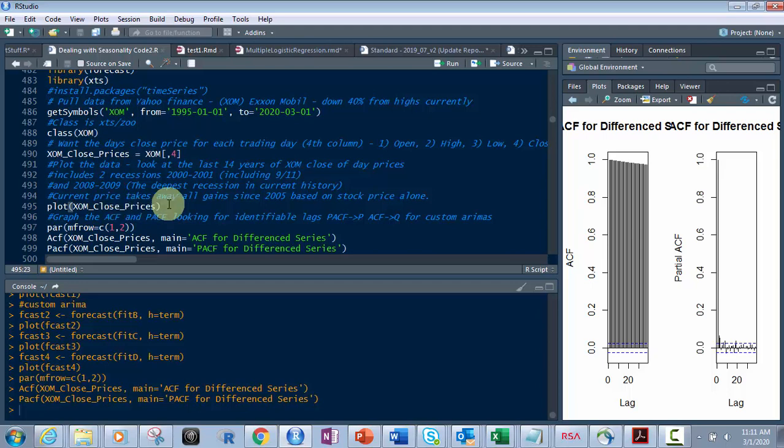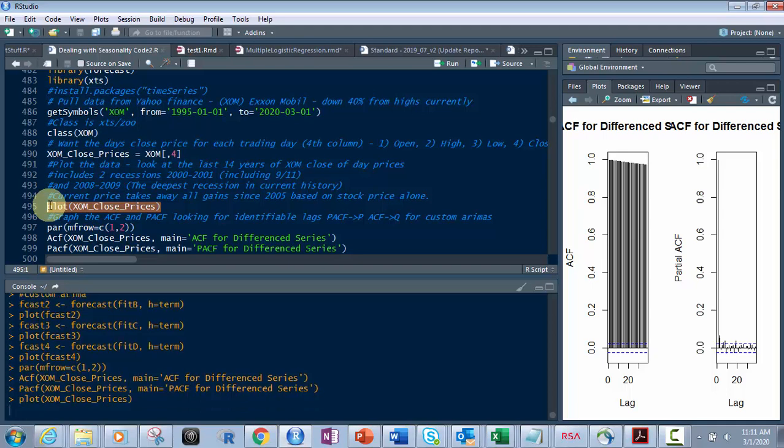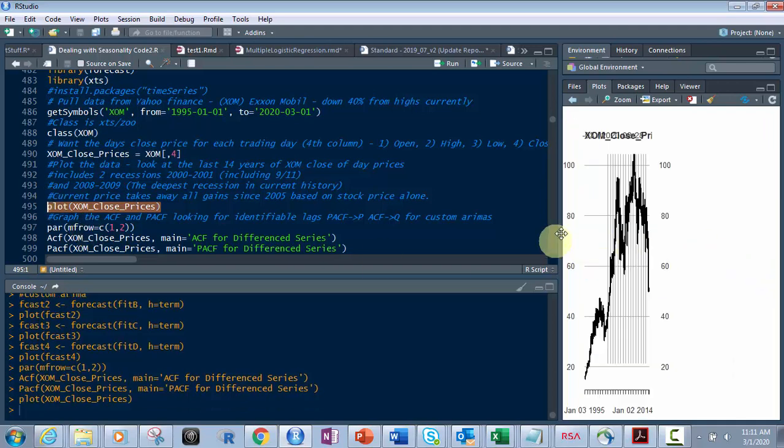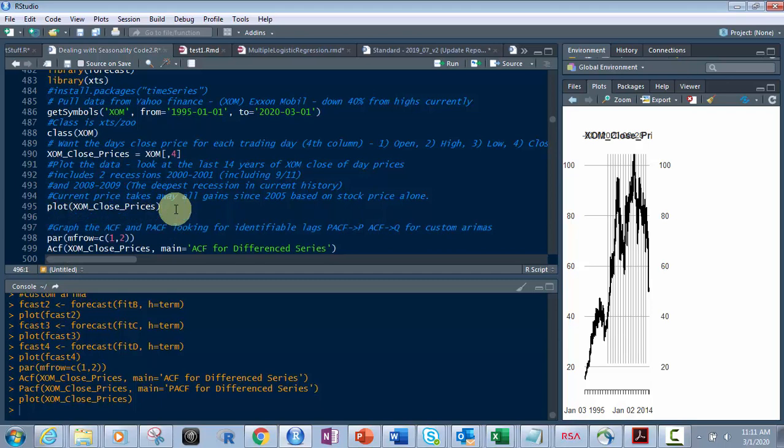So what we're going to do is plot this. If I take this and hit Control and Enter, now that doesn't look good, so let me add a piece of code here. Right below it, see this par mfrow right here? What this does is divide up the screen. I've already done that for some graphs we do down below. So 1, 1 means one graph. 1, 2 means two graphs side by side. 2, 1 means two graphs, one above the other. We're just going to use 1, 1.